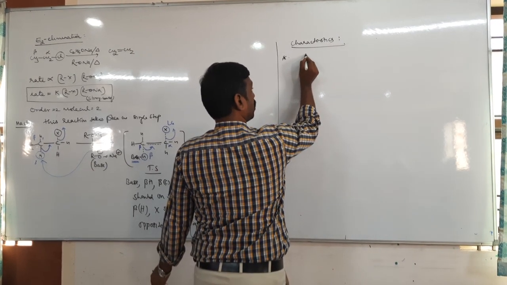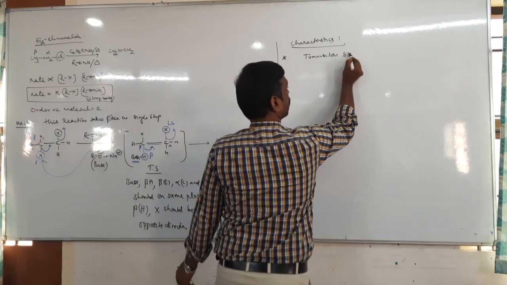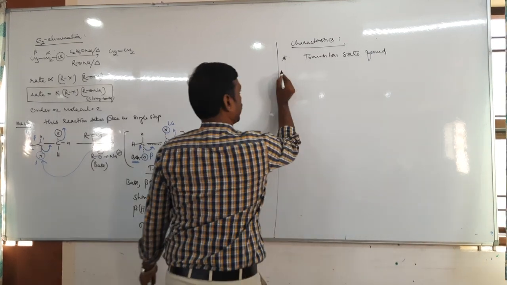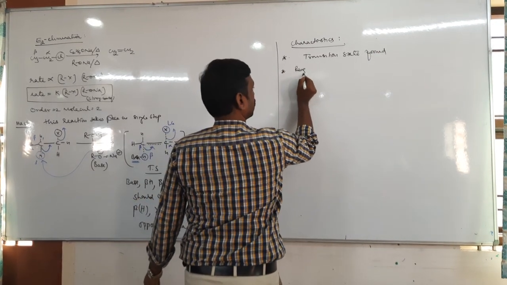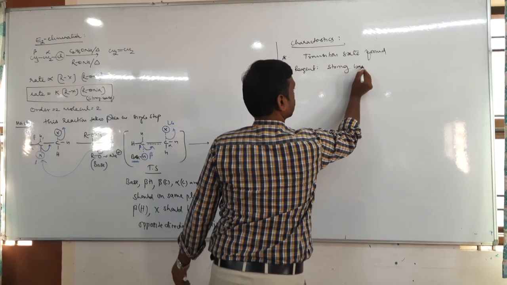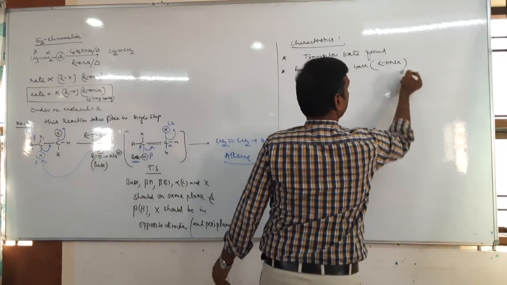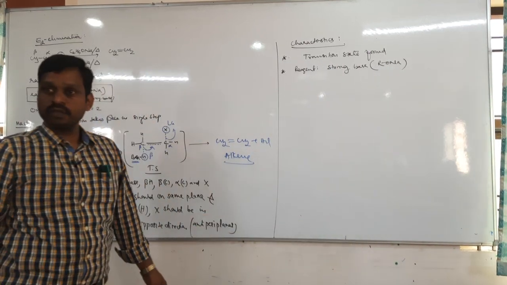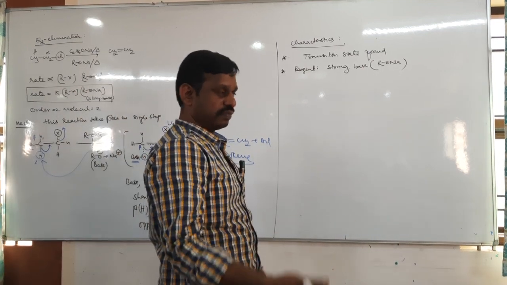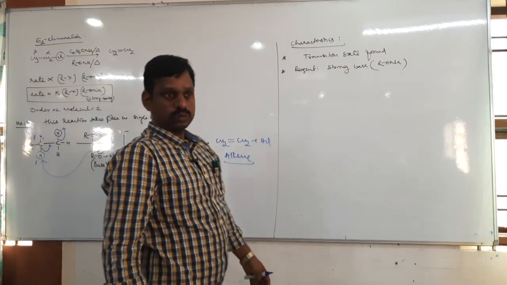No. A transition state is formed. Next, what is the reagent? The reagent should be a strong base, that is sodium alkoxide. A strong base must be formed from a weak acid. Alcohol is a weak acid.